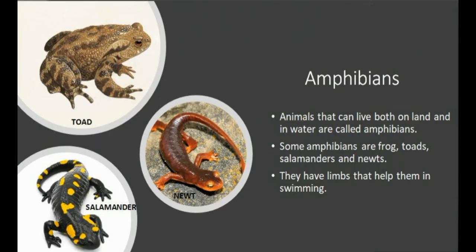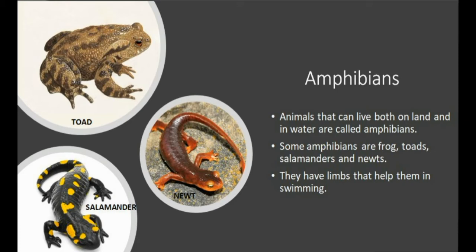Next category is amphibians. Animals that can live both on land and in water are called amphibians. Some amphibians are frogs, toads, salamanders, and newts. They have limbs that help them in swimming. A moist skin helps them to breathe in water, and they have lungs to breathe on land.